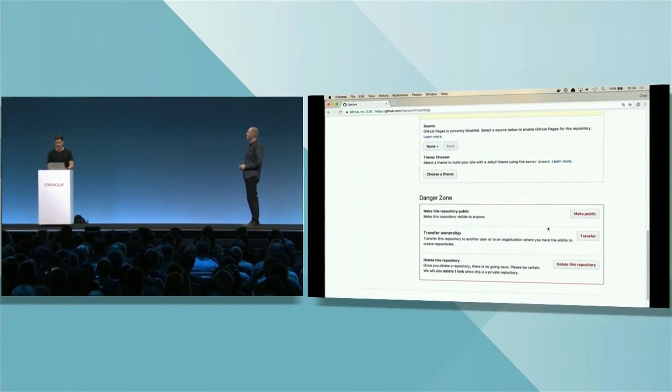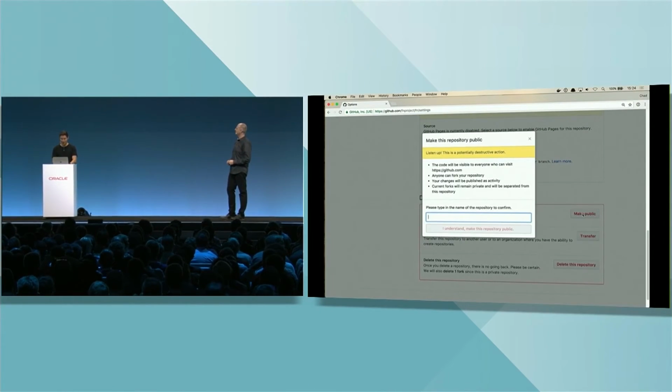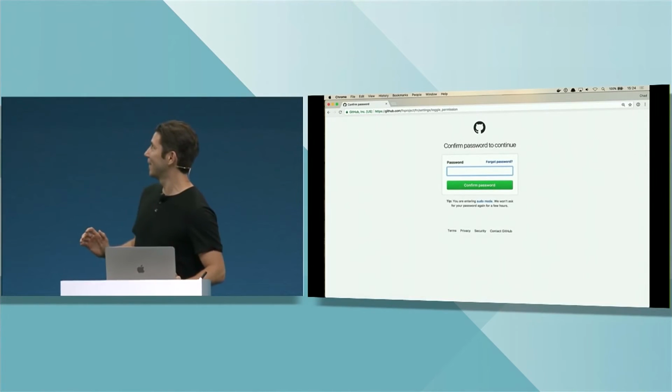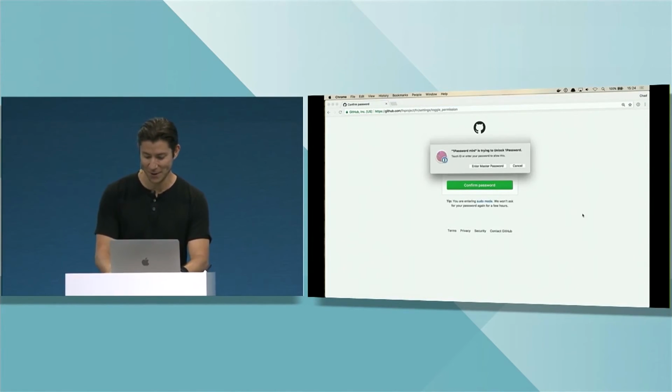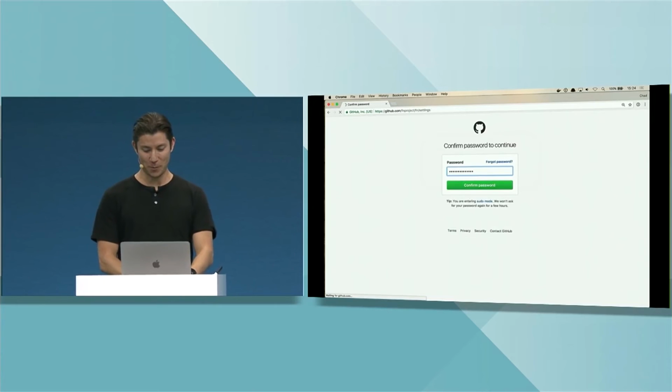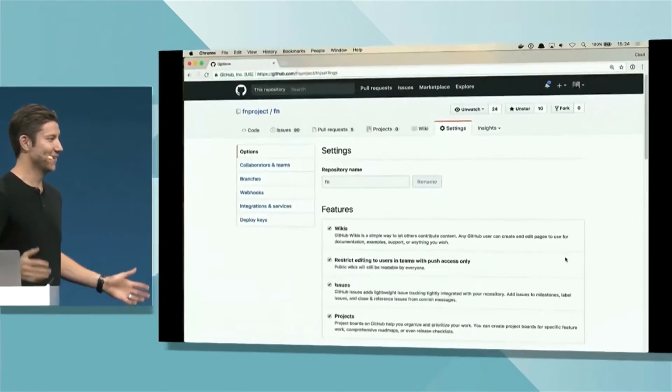Well, I'm in the danger zone. All right. Hopefully my two-factor auth is off. Oh, no. Wait. Don't worry. That's an advertisement for 1Password. Boom. It's open. It's open source right now.